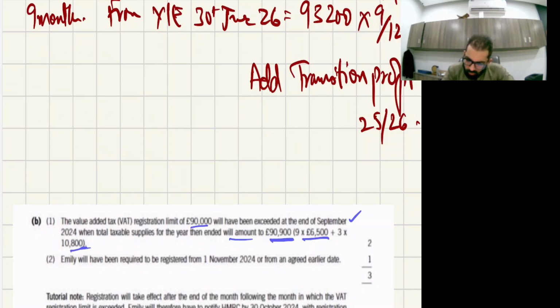Emily will have been required to register from 1st November or from an agreed earlier date. This line is not important. This is important, this is an extra line. Okay, you need to register from 1st November.